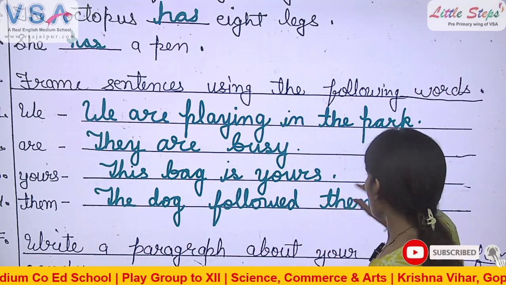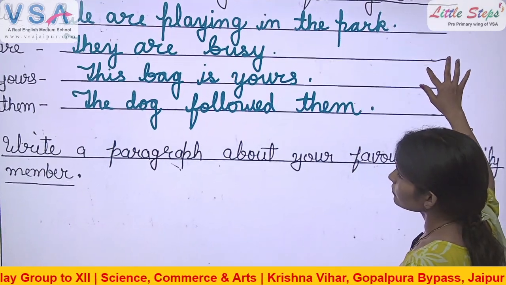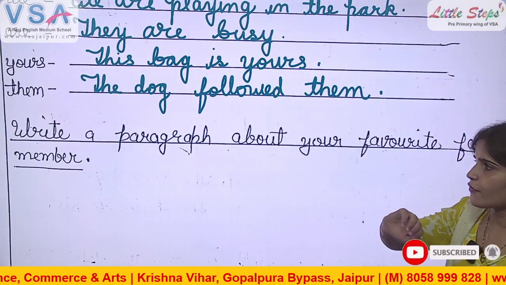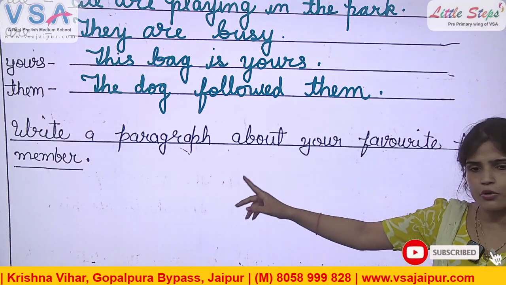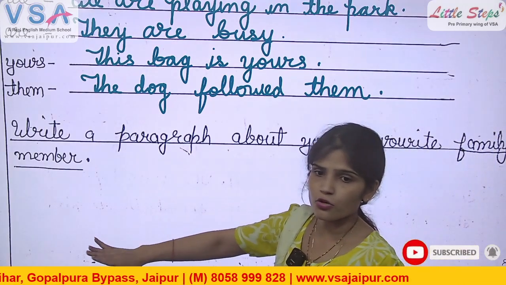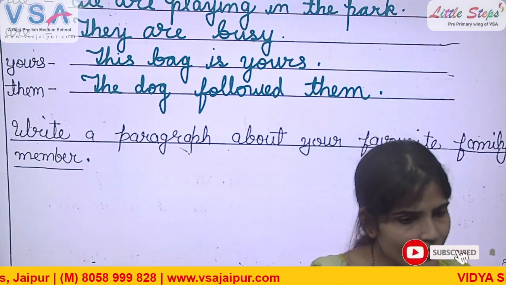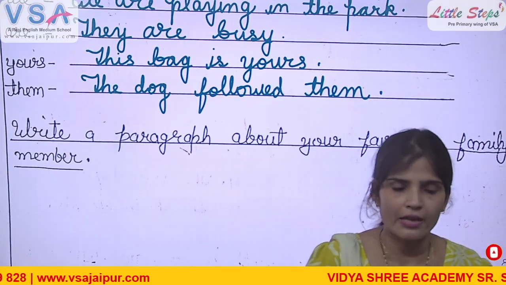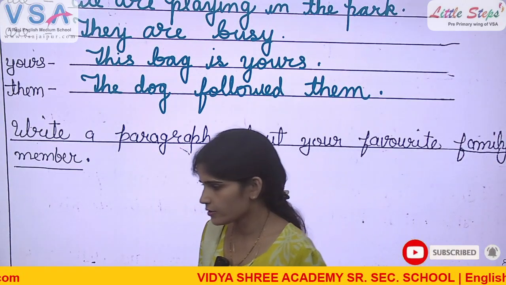Now come to the exercise F. Look at exercise F. Write a paragraph about your favorite family member. This is your homework. In the given space, you have to write a paragraph about your family member. Got it, everybody? This is your homework. Okay, so revise this worksheet. I will take a test tomorrow. Okay, thank you, everyone.